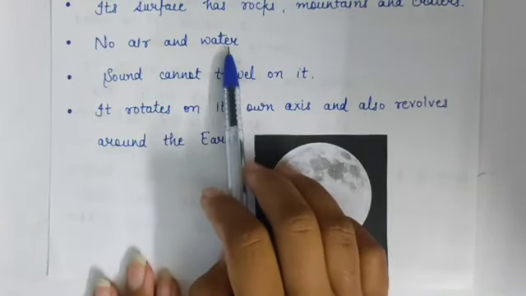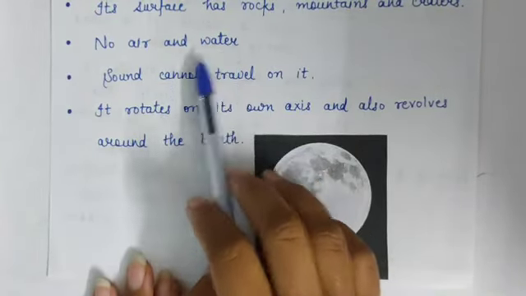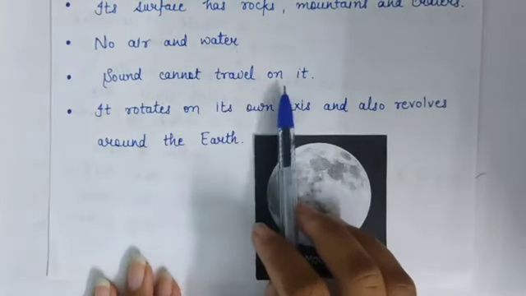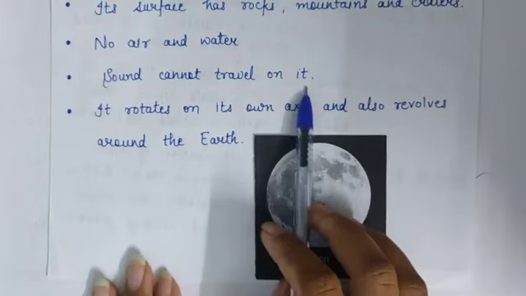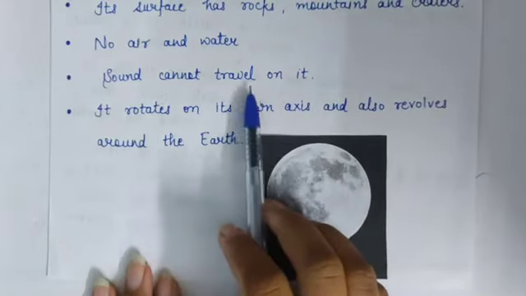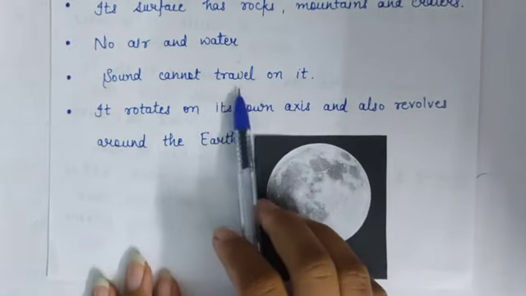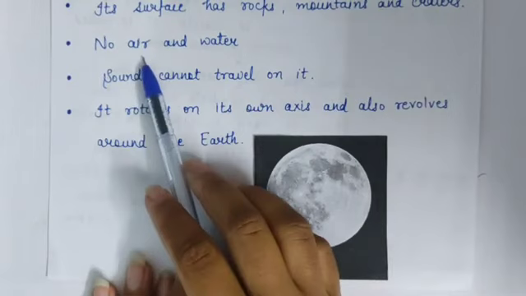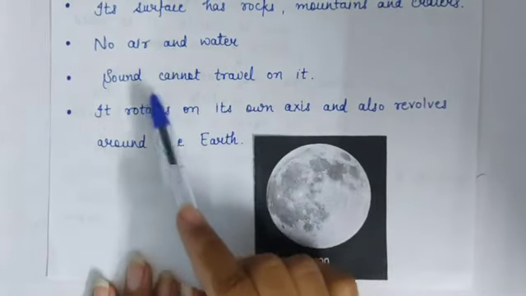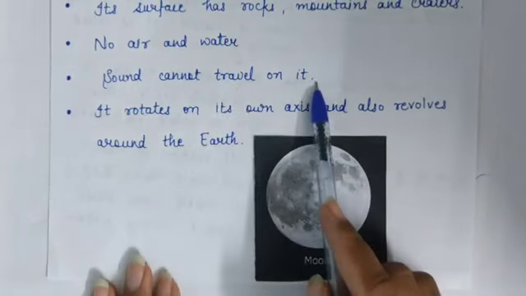Sound cannot travel on it, because as we know, sound needs a medium to travel. If there is no medium on the moon, meaning there is no air on the moon, that's why sound cannot travel on it.